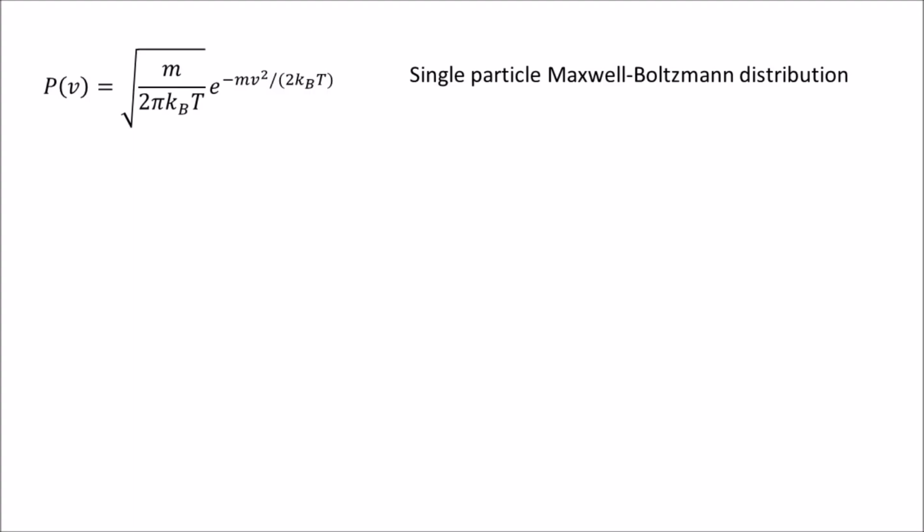Hi everyone! In this video I will show you how to derive the single particle Maxwell-Boltzmann distribution for an ideal gas. I will do this in one dimension only. Once you see the derivation in one dimension, it is trivial to do it in arbitrary dimensions. To do this, we only need to make one assumption, and that is that every state the system can be in is equally likely when the system is in equilibrium.